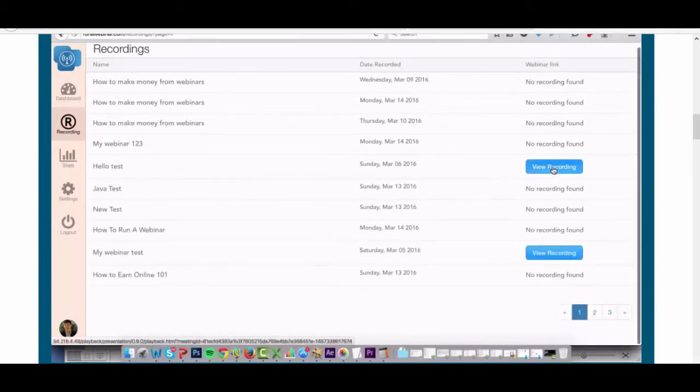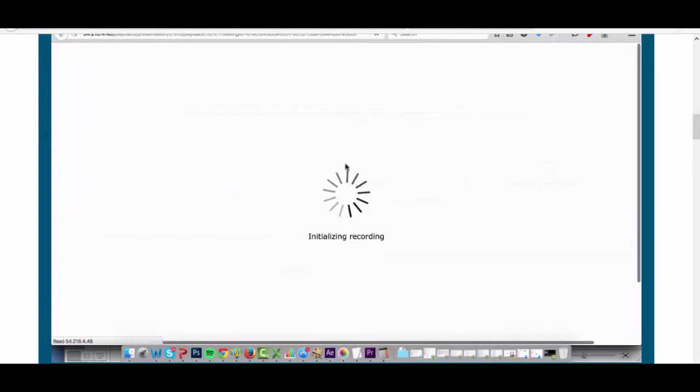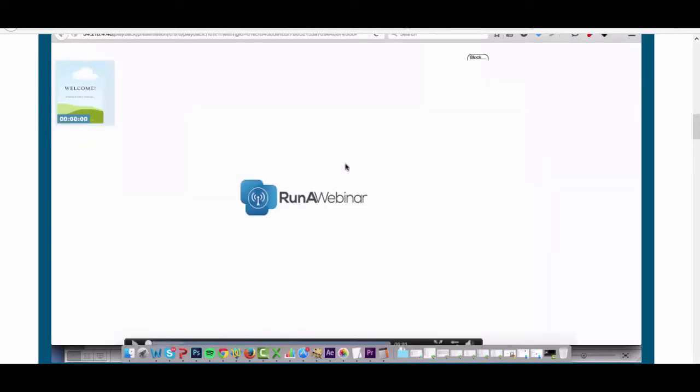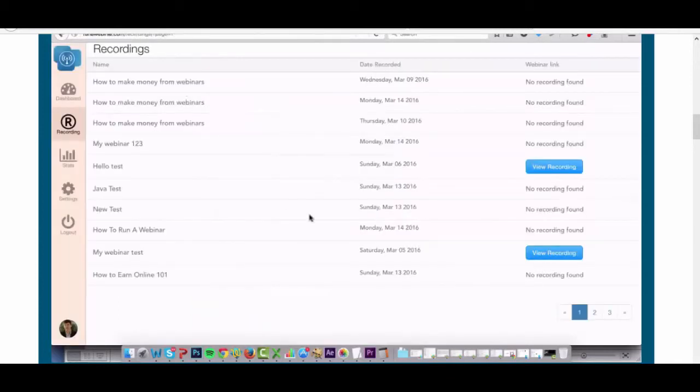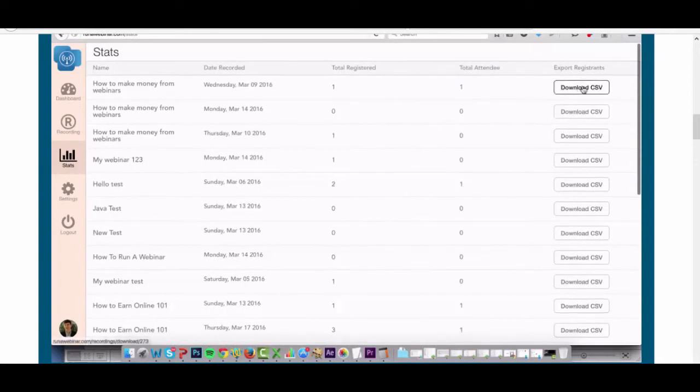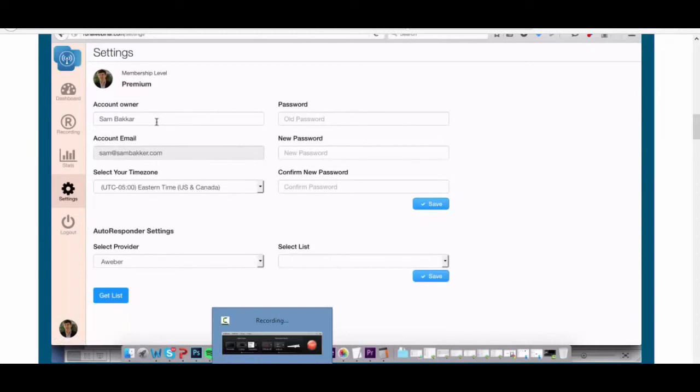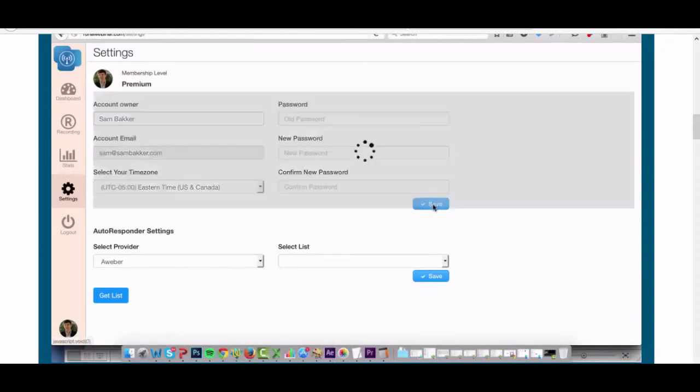If we want to play one of those recordings, we click view recording, and it auto-generates a page that we can mail out to people to view the recording. Or if we wanted to, we can download this recording. We'll have a download button here by the time people start coming in. We've also got stats, so we can download a CSV of all the total registered and total attendees. And we've got settings to adjust anything. I just realized I need to adjust my name, and we can save any of the settings as well.